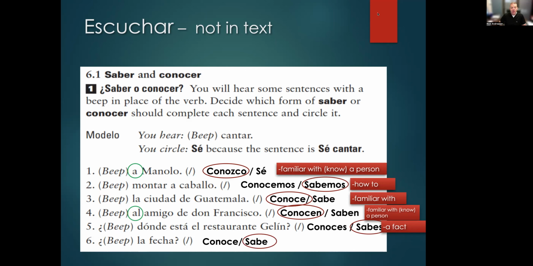Okay, so a couple of telltales there. The ones I circled in green, the personal a there is a good giveaway that we're using the verb conocer. There is no context in which saber has the personal a after it. When you see that in a sentence and it needs a form of the verb to know, that's a good indication that it's going to follow the verb conocer.